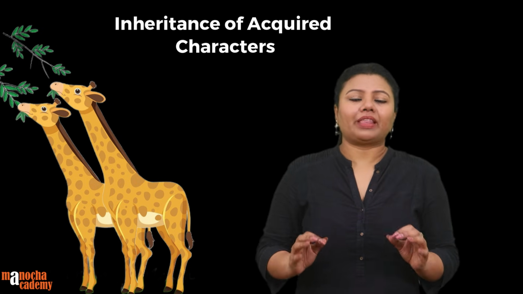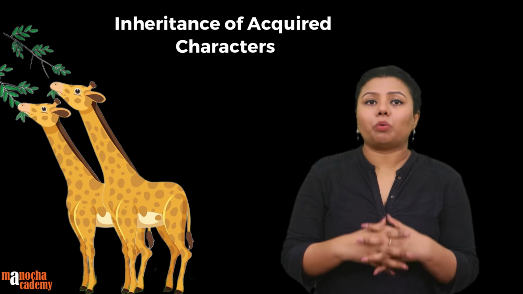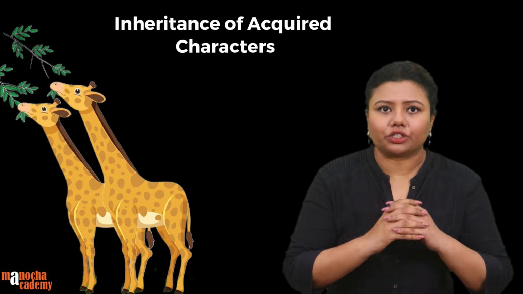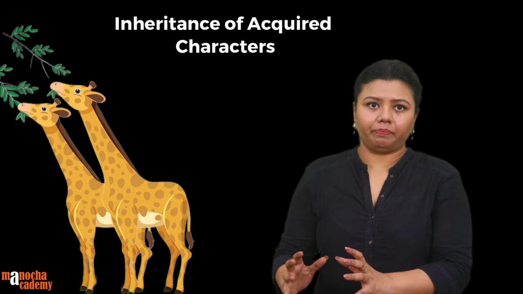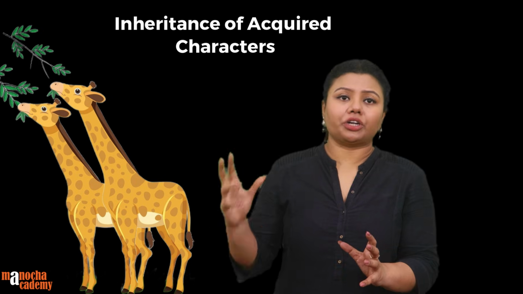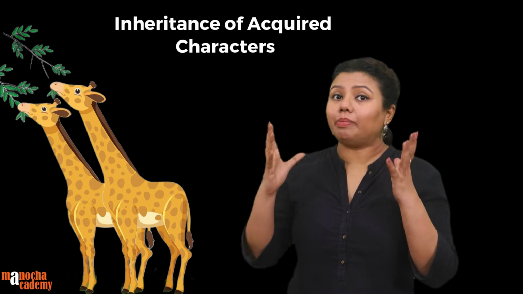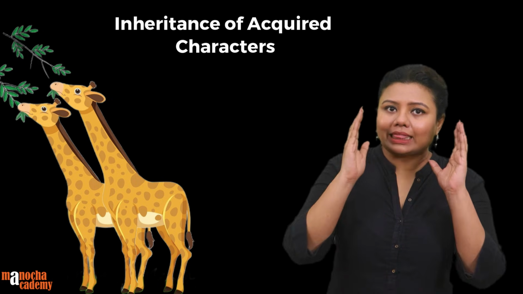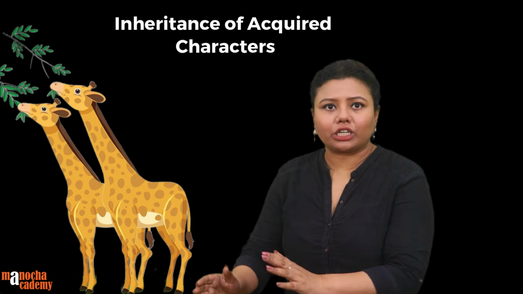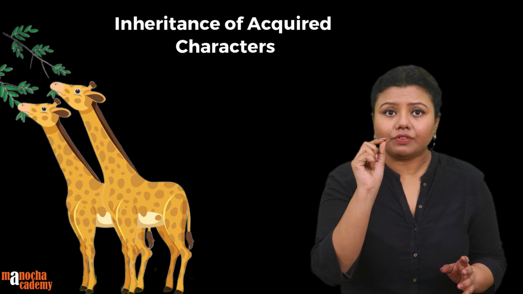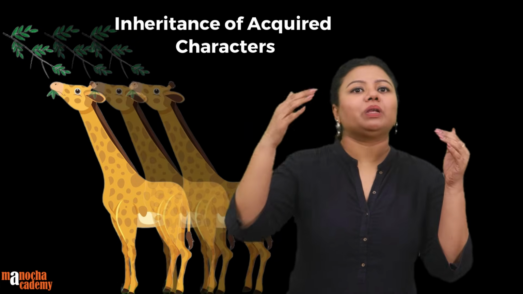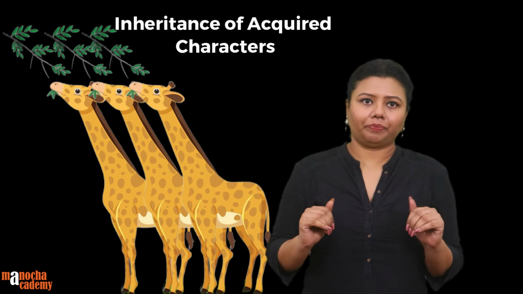This says that whatever characteristic you have acquired through your lifetime passes on to the next generation. So according to him, the neck of the giraffe that had stretched a little bit and become slightly taller is an acquired character, and that character passes on to the next generation. So those 10 giraffes which had longer neck will produce offsprings which will have equally longer neck.